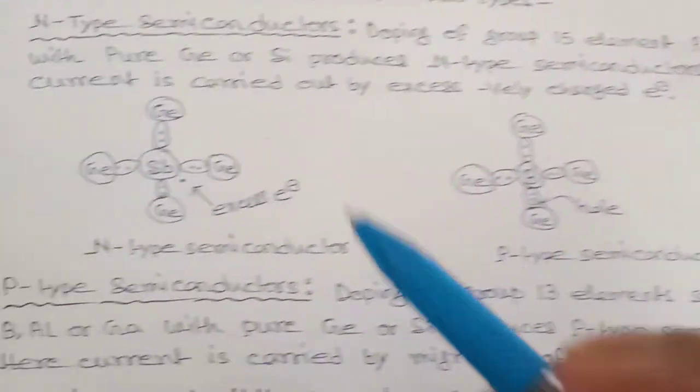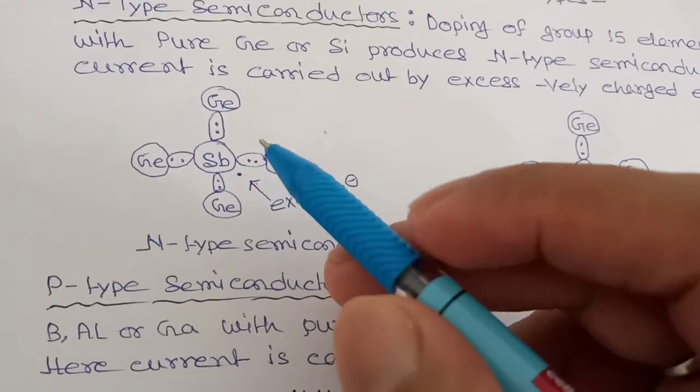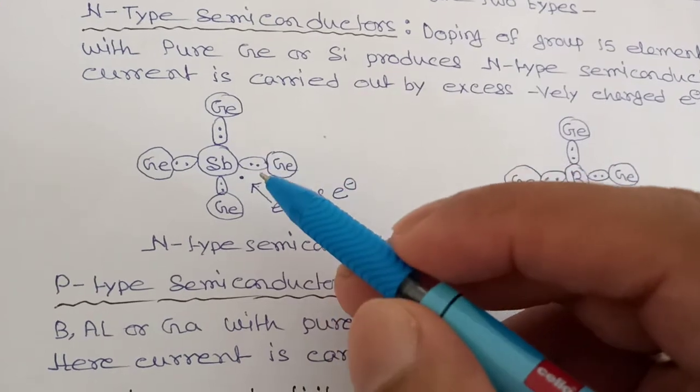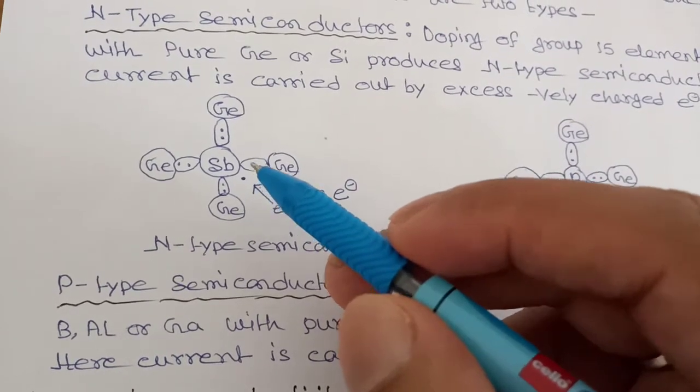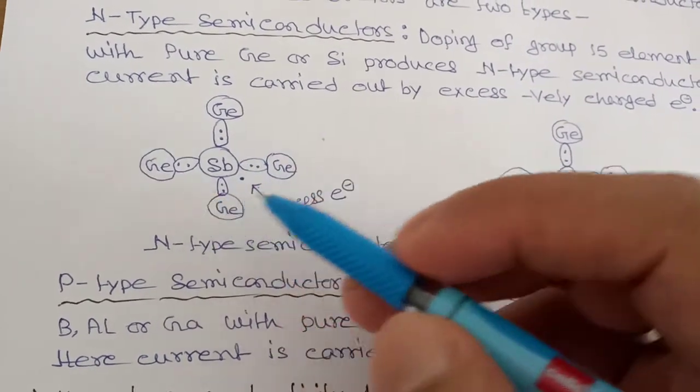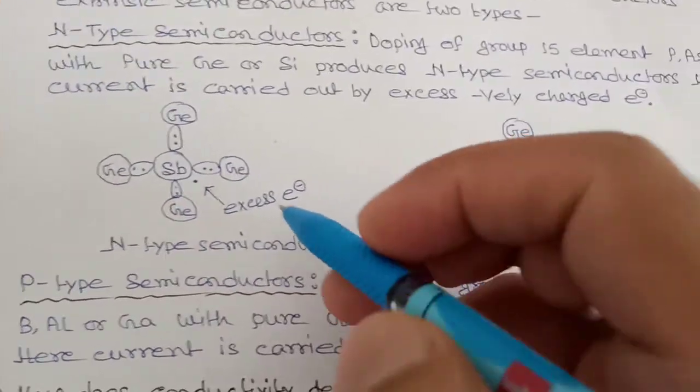Here, current is carried by these negatively charged electrons. That's why this type of semiconductor is called n-type semiconductor.